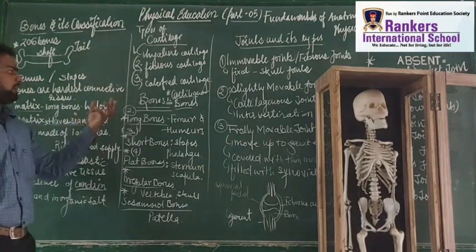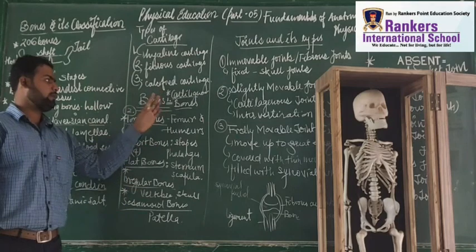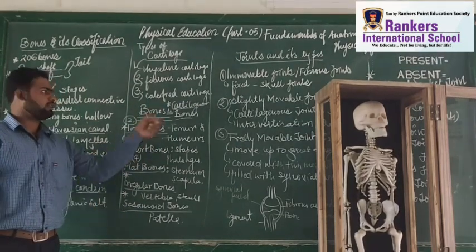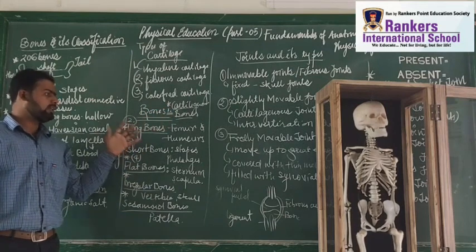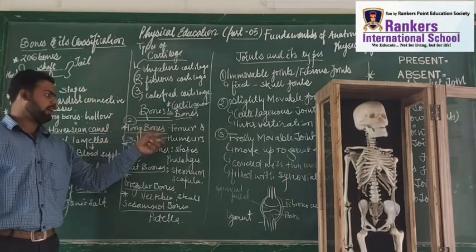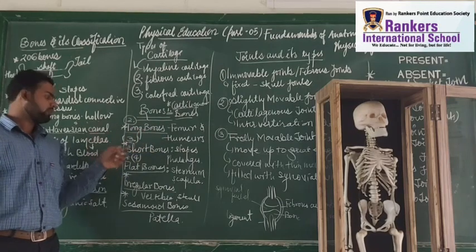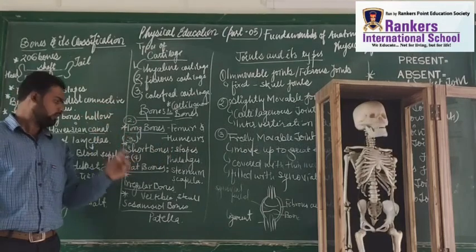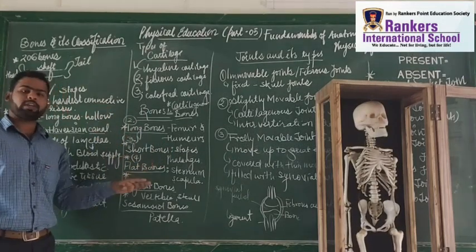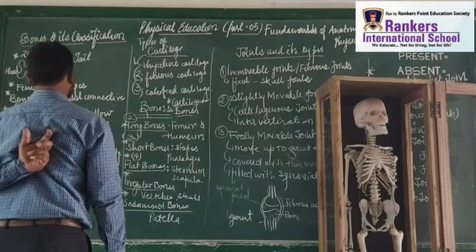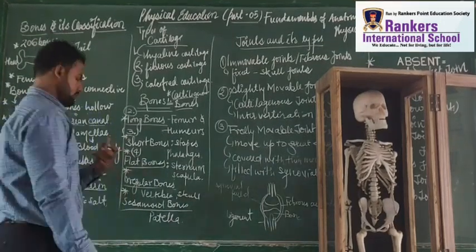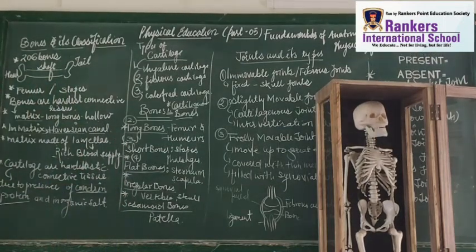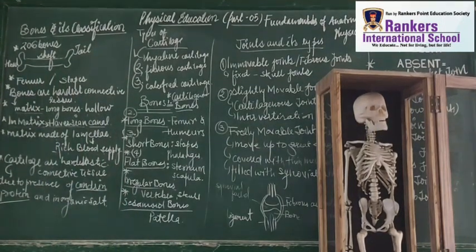Next thing to know about the different types of bones. The first type of bones are cartilaginous bones, like the cartilages in the ear and nose region. Bones present in the thigh and arm like humerus and femur bone are the long bones. Short bones like stapes and phalanges. Flat bones like sternum and scapula. This back region, if you can see, is scapula, and the sternum is in the chest region, in front of the rib cage. Irregular bones, if you talk about, are the vertebral column. Skull is also an irregular bone.